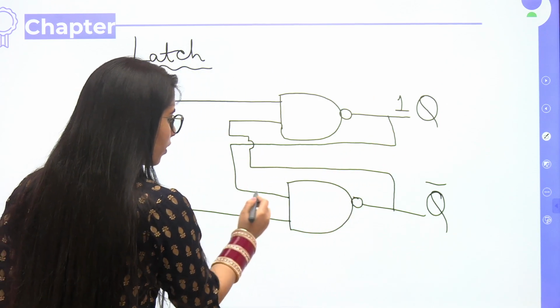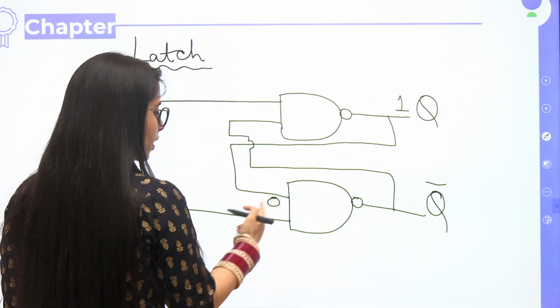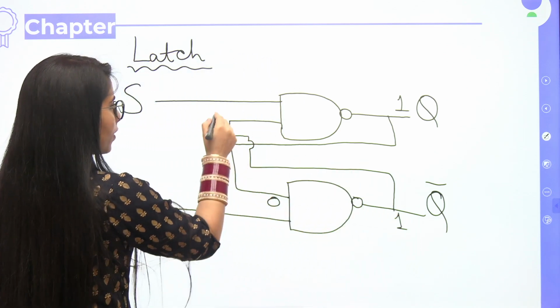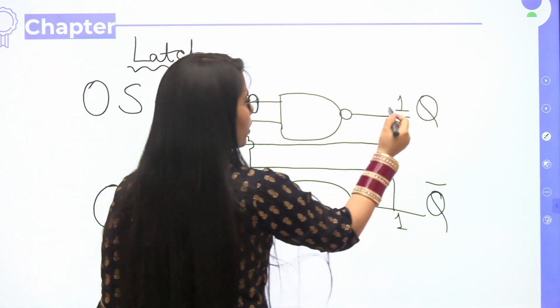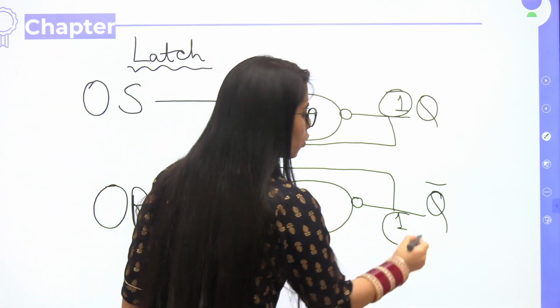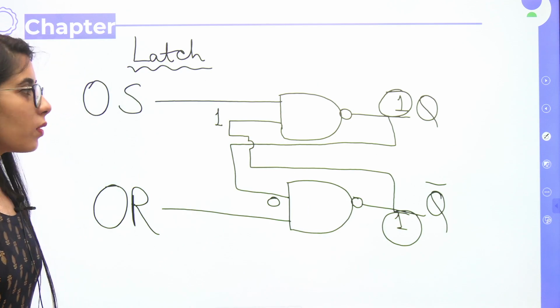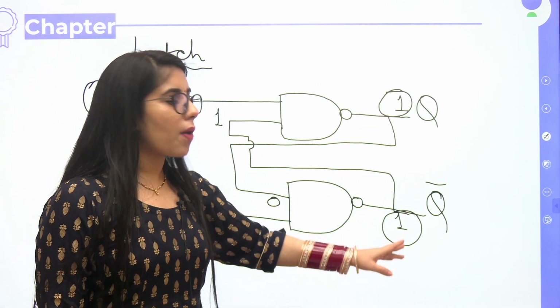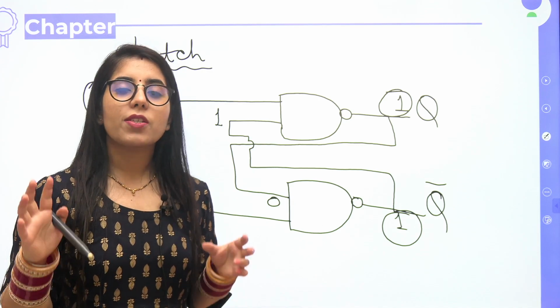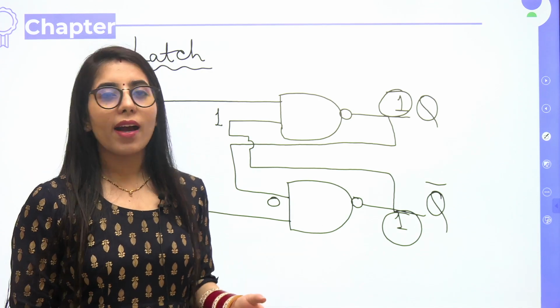This 1 will go here, here, here. 1 and 0, the complement of 0 will give us 1. Let's take it here: 1, the complement of 0 is 1. So I'm getting Q and Q bar, both the same value. Is it possible that any value and its complement are the same? No. So it's a forbidden case. It's not allowed that Q and Q bar are the same.